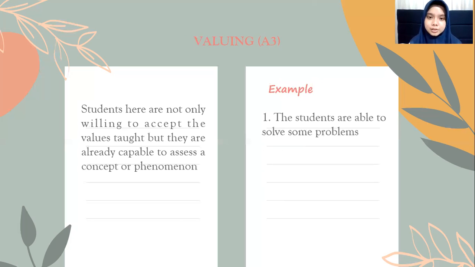Next, we go to the third, that is valuing, or A3. In valuing, students are not only willing to accept the values taught, but they are already capable of assessing a concept or phenomenon. For example, the students are able to solve some problems. And for the example in mathematics learning, the teacher asks one of the students to write an answer on the board. Then there are students who want to add an answer or solution because the answer given by the previous student was incomplete.